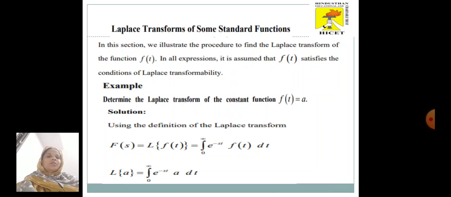Solution: using the definition of Laplace transform, F of s is equal to L of f of t, which is equal to integral 0 to infinity e power minus st f of t dt. Now here the given function is f of t is equal to a. So L of a is equal to integral 0 to infinity e power minus st a into dt.